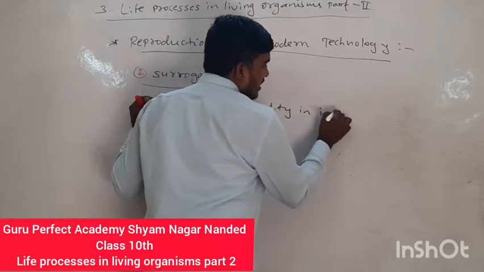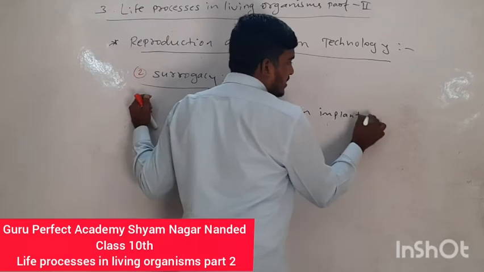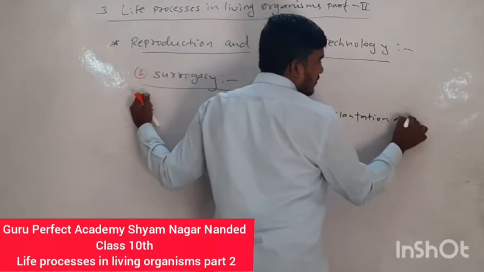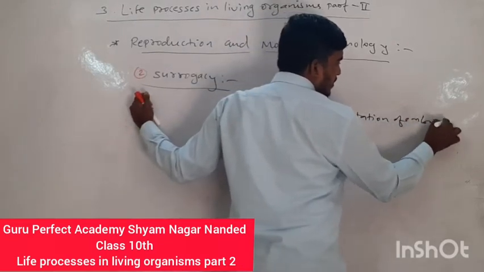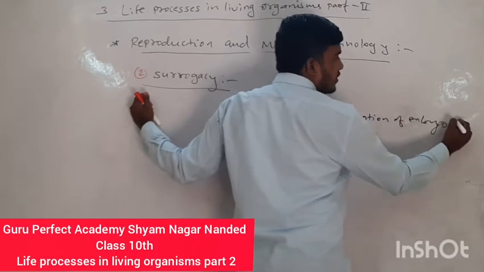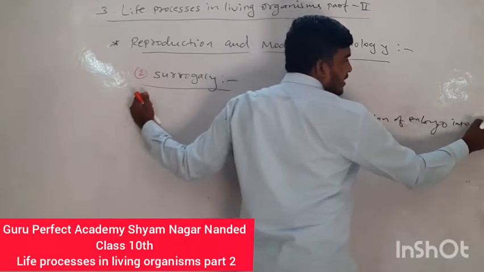in implantation of the embryo into the uterus.